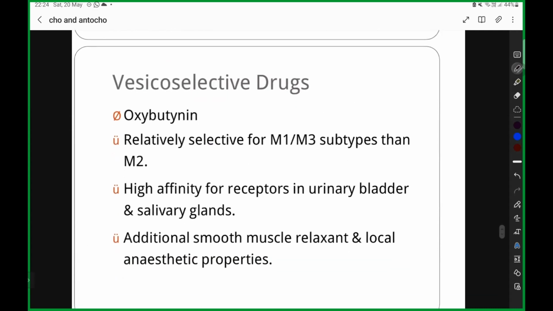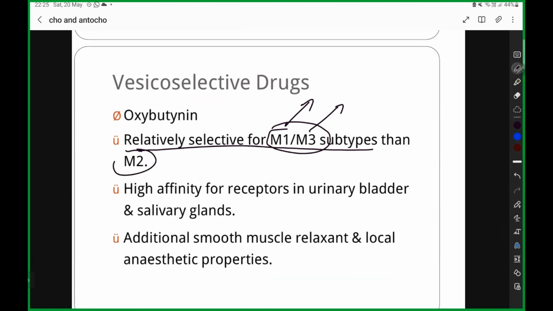Then you have the vesicoselective drugs. The vesicoselective drug is oxybutynin. What is another drug? Flavoxate. Okay? They have relatively selective action on M1 and M3. M1 and M3: one is on the preganglionic nerve fibers, and M3 acts on the smooth muscles.